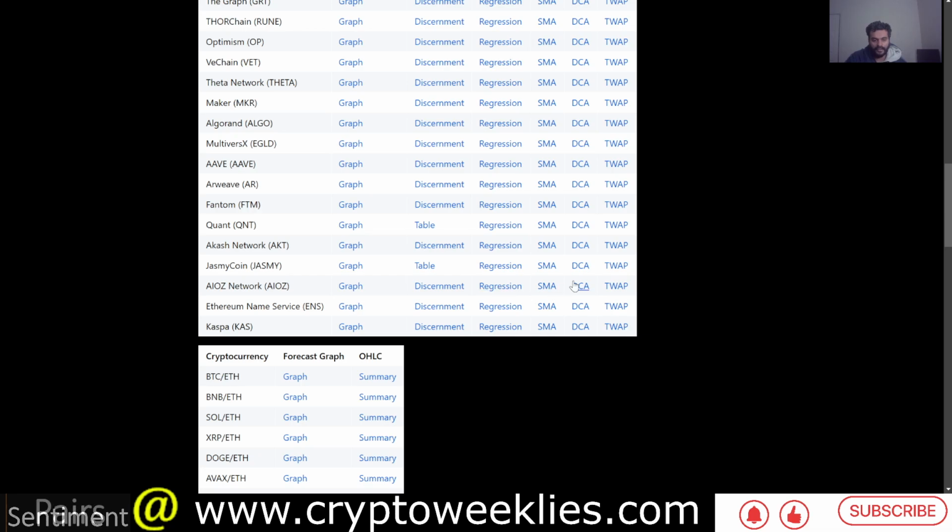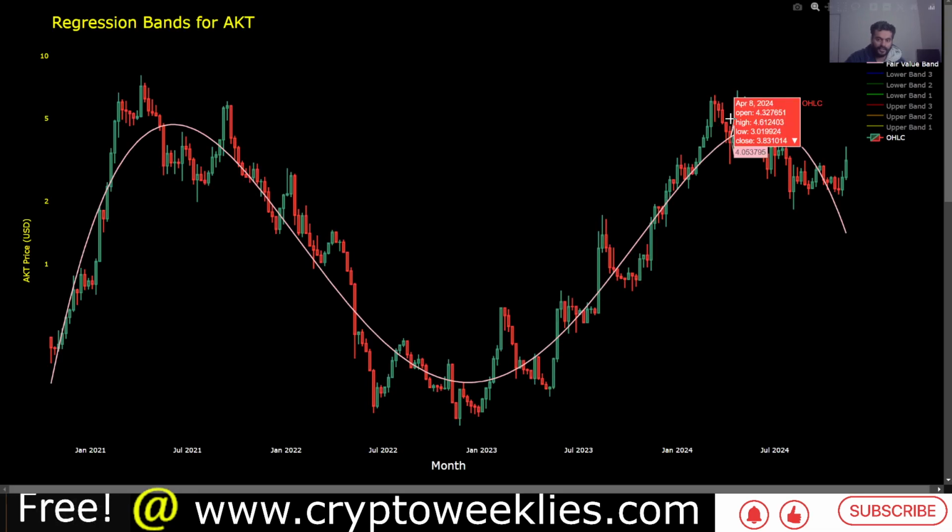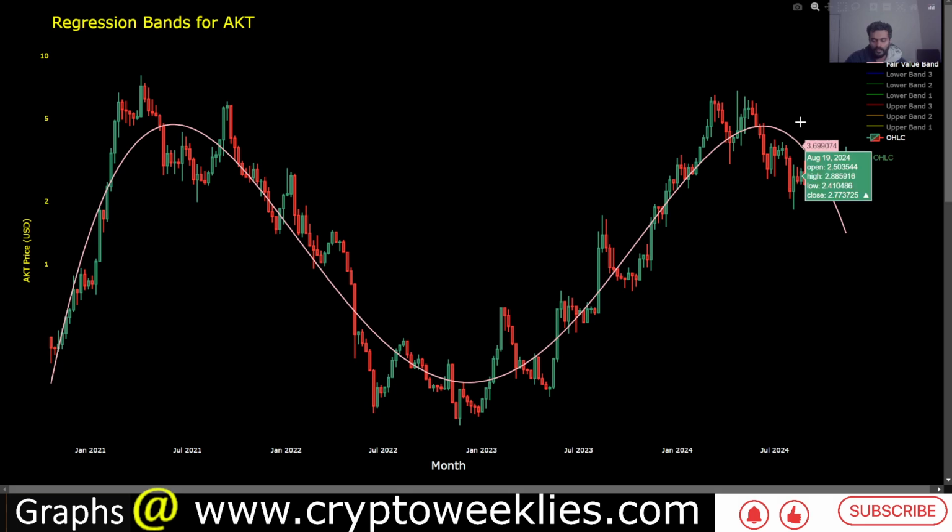Now that we have covered Akash's machine learning based forecast, this is the polynomial regression analysis. The pink line is the polynomial regression function wrapped around Akash's price action. You can see this is a clear case of oscillation. Right now the prices are on the downward slope of this oscillation, which represents a fair value of around $1.40, but the price is much higher than the fair value. So unless there is a change in the shape of this oscillation, the prices have this downward bias.